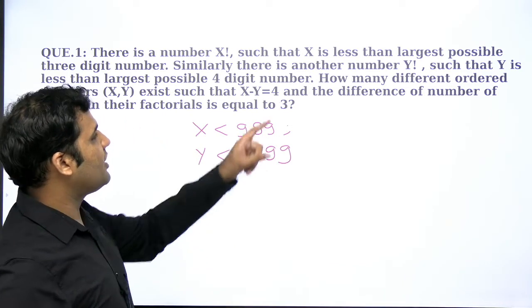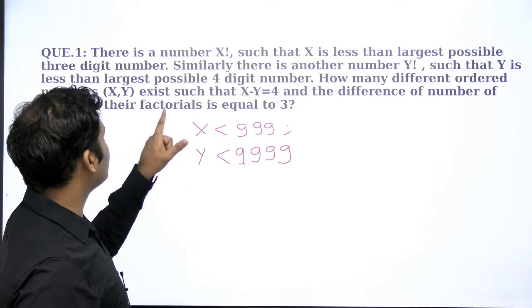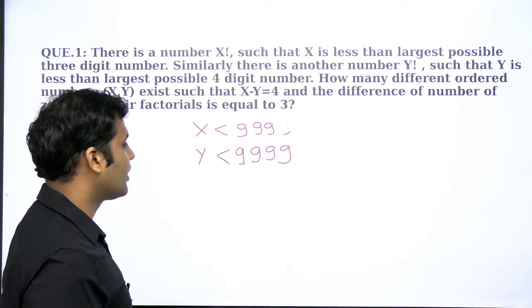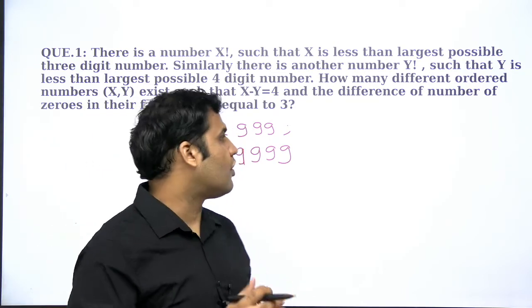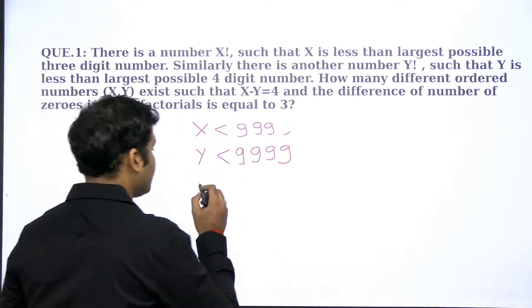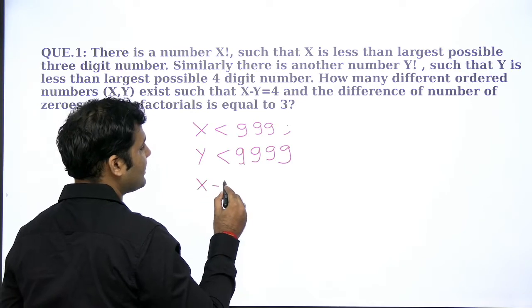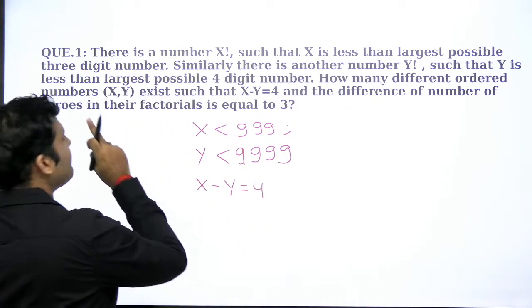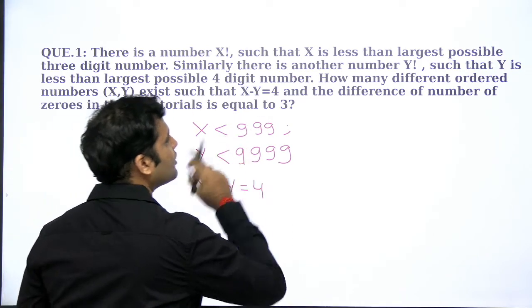All right. How many different ordered pair numbers x, y exist such that x minus y should be equal to 4? The number of ordered pairs that exist such that the difference of x and y should be equal to 4, and the difference of the number of zeros in their factorial is equal to 3.